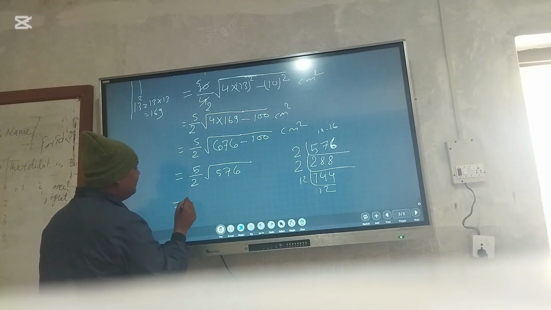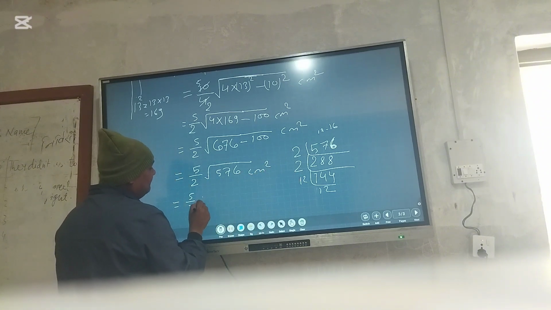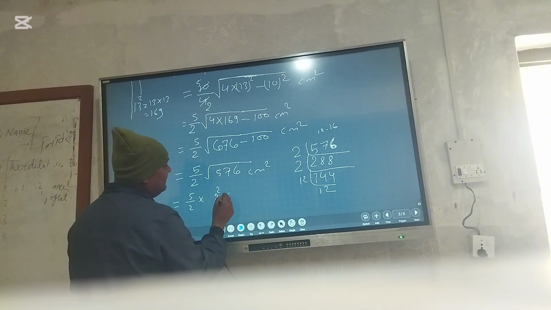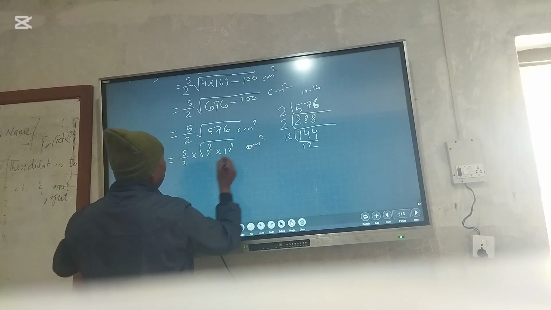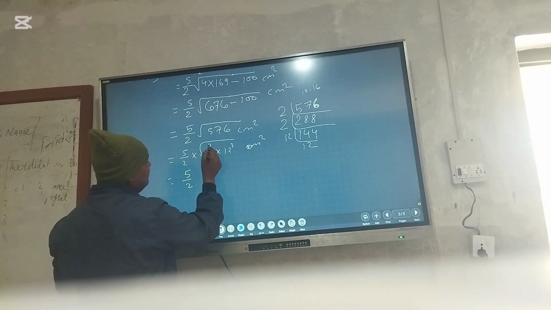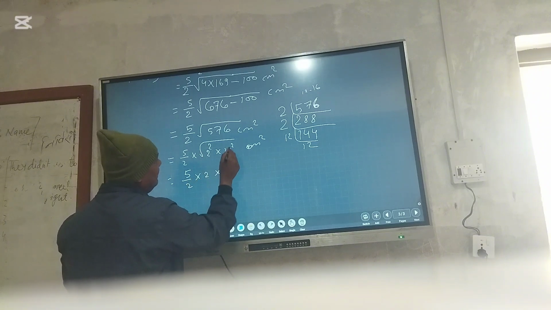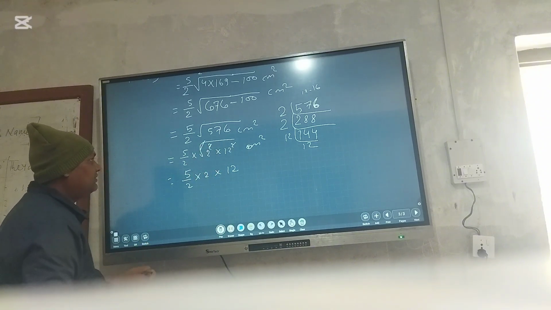That means we have to write 5 by 2 multiplied by the square root of 2 square into 12 square. This is centimeter square. The square cancels the root of the whole.